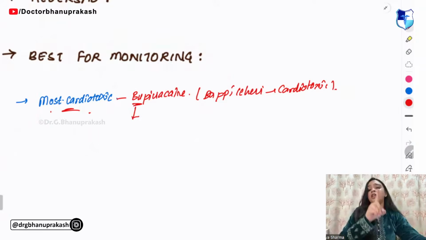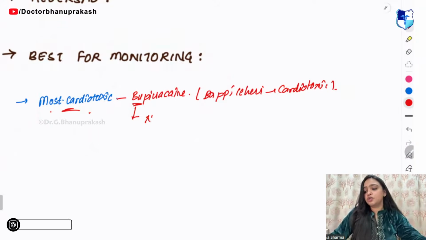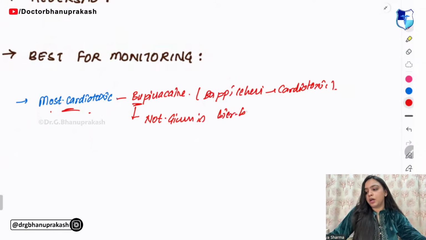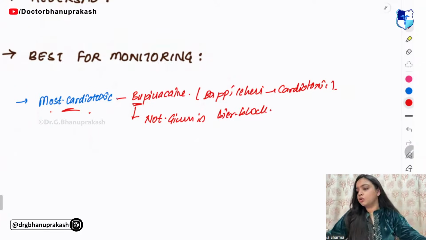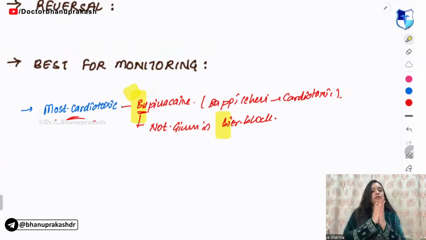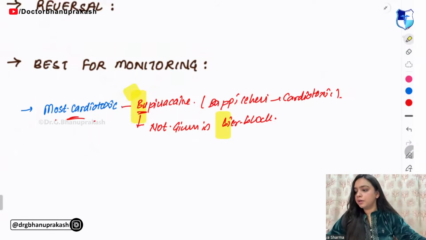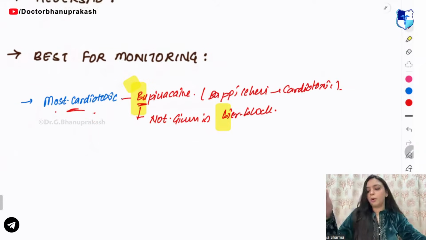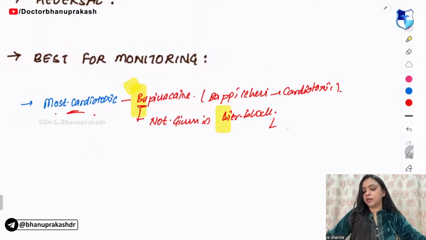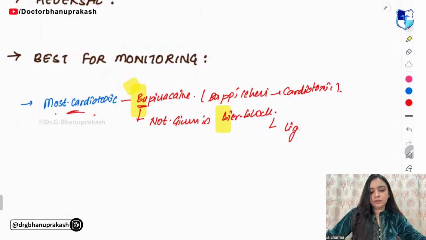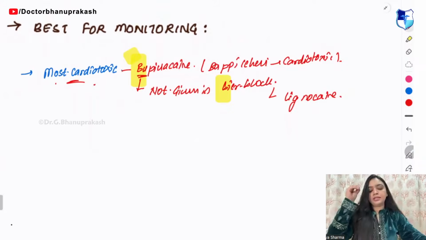Now, bupivacaine is not given in which block? It is not given in Bier block. So, remember B, say B. Bupivacaine is not given in Bier block. Right. So, what we give? We give lignocaine.